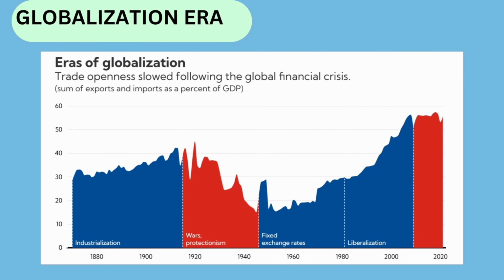There are different kinds of globalization eras. The industrialization era, which lasted till 1914, was when global trade was dominated by some countries and it was largely driven by transportation. And the second era lasted till 1945. This is called the interwar era. It saw a dramatic reversal of globalization because of the World Wars and the conflicts between countries.